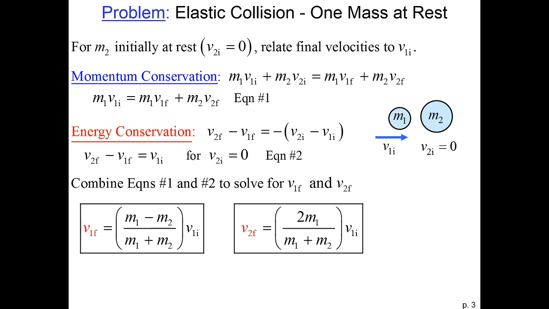And notice this, you have the same velocity, so that means that your speed of approach and your speed of recession are exactly the same. The other case of interest is if the moving ball is much heavier than the ball that it hits. So then its velocity is pretty much the same as the original velocity, and the velocity of the ball it hits is 2 times the velocity of the original ball. Notice the speed of approach is the velocity of object 1, so the light object that was hit needs to move at twice the initial speed of object 1 so that the speed they move away from each other is equal to the speed of their approach.